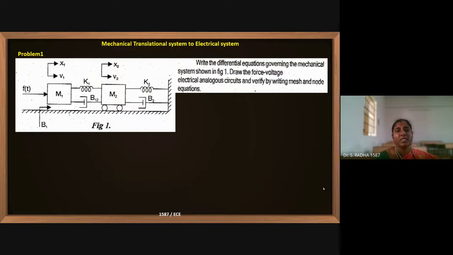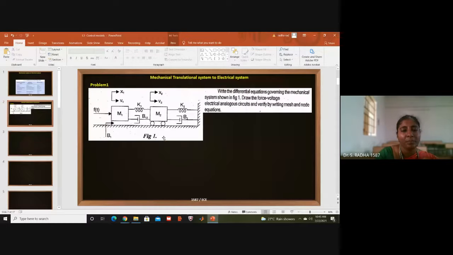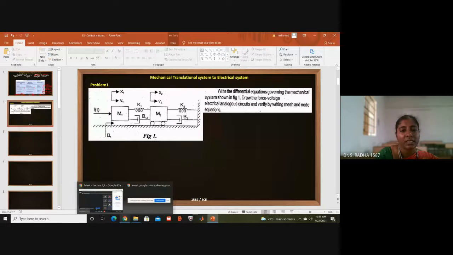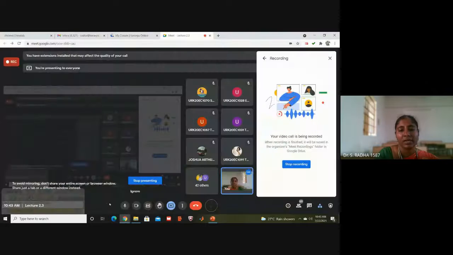We are already familiar with such types of diagrams, the mechanical translational system. We know how to draw the free body diagram and how to write differential equations. We are very thorough with that now. We will write the differential equation and then convert that to the force-voltage analogy in our next session.